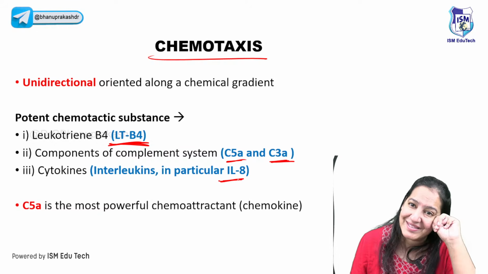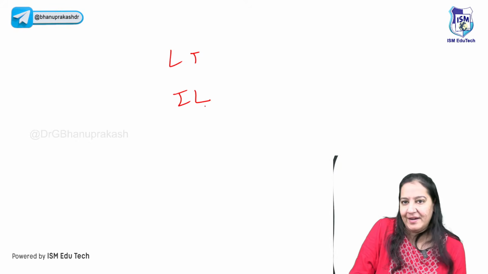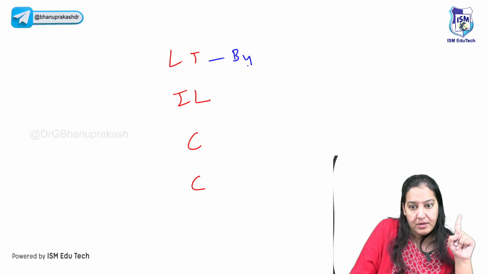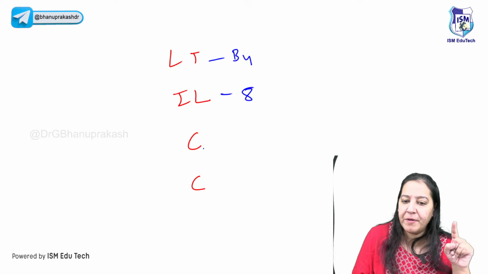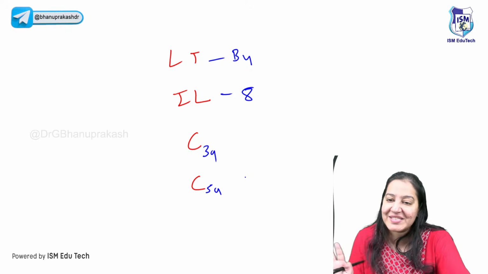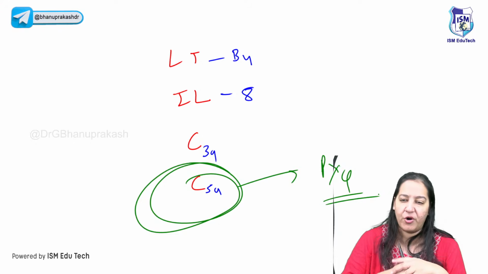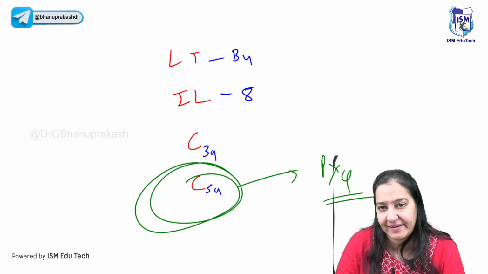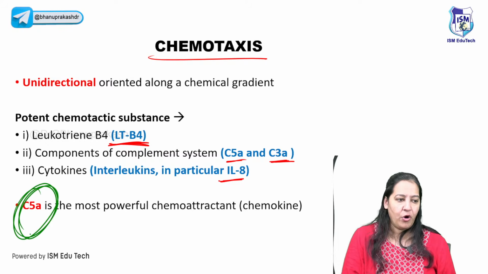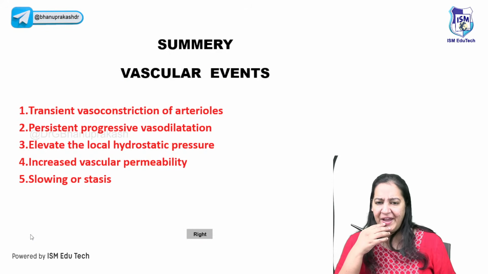You will get confused in the numbers. You have to learn. So leukotriene, interleukin and complement. Can you tell me the numbers? Leukotriene is B4. Interleukin is 8. And complement is C3a and C5a. You have to learn the numbers. There is no skip. Strongest is C5a, a repeated PYQ. Which among the following is the strongest, the most potent chemical? Strongest is C5a. Give me a thumbs up now on every point at least. You got it? If you got the concept, give me a thumbs up. Right. Last one is phagocytosis ultimately. We are done with that.